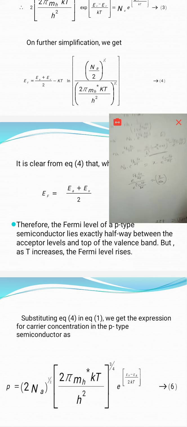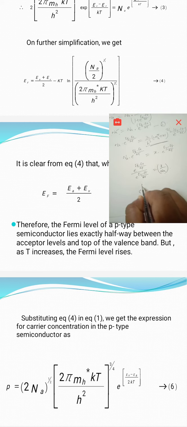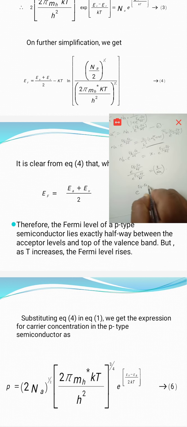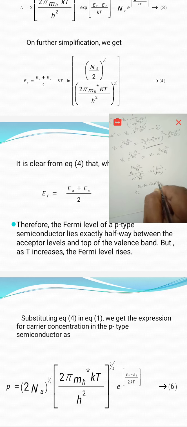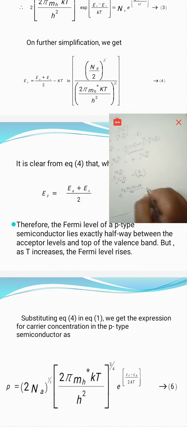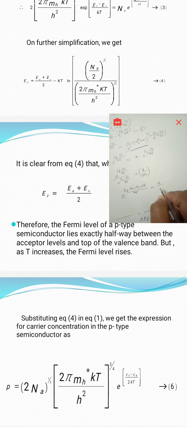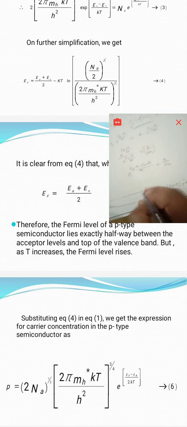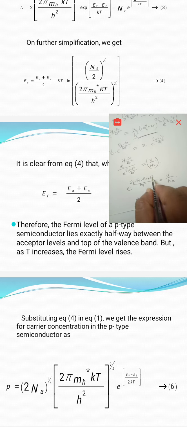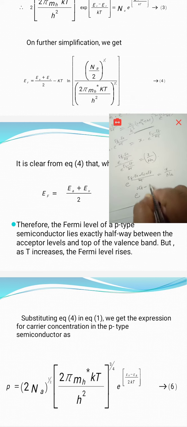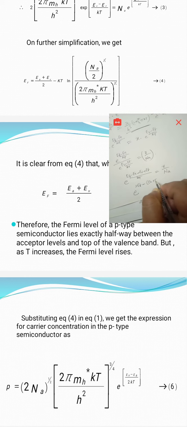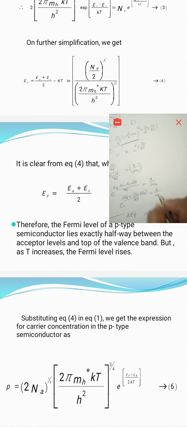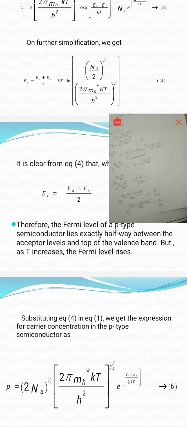That is e power of Ef minus Ea minus Ev plus Ef by KT is equal to x by Na. So here we have e power of Ef plus Ef, that is 2Ef, minus Ea plus Ev by KT is equal to x by Na.